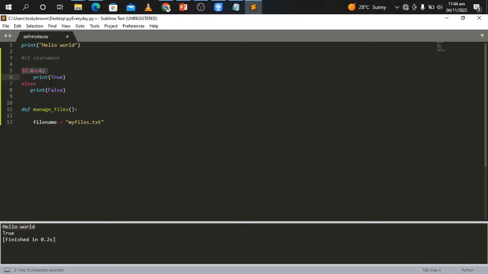So here we say we use an indentation to specify a block of what? Code. That is the purpose of giving an indentation.